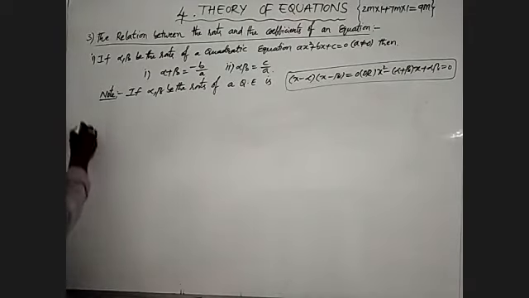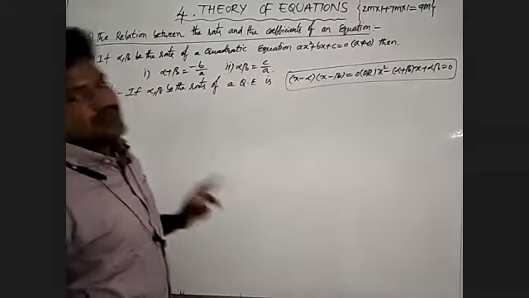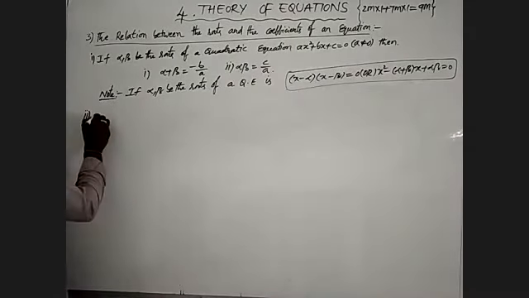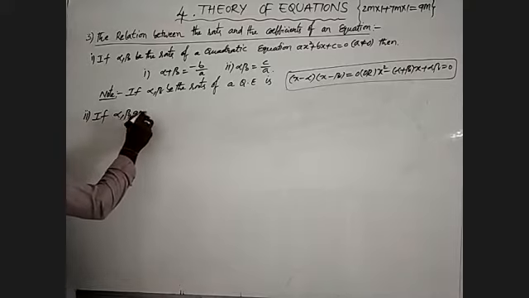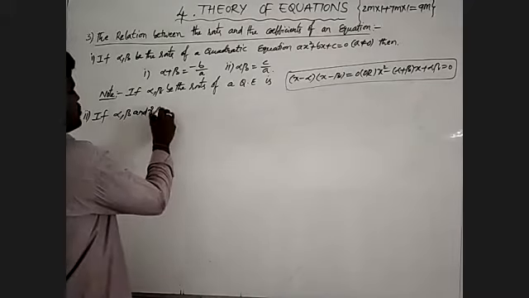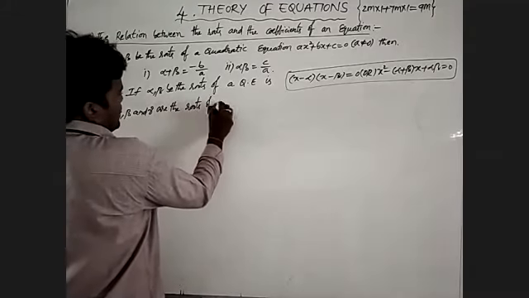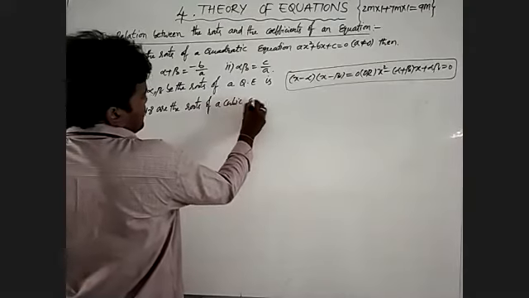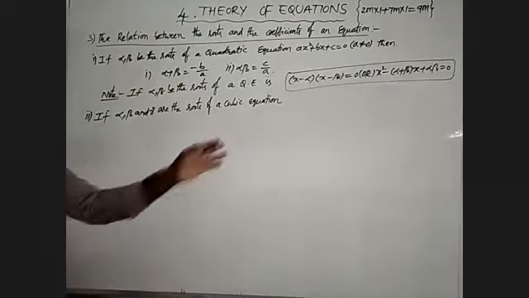Now I am going to the second point, that is the cubic equation. The degree of a cubic equation is 3, so it has 3 roots. If alpha, beta and gamma are the roots of a cubic equation, what is the cubic equation of the form?